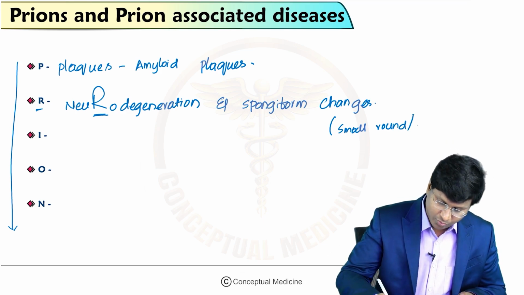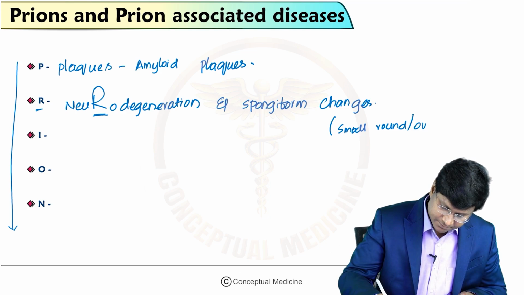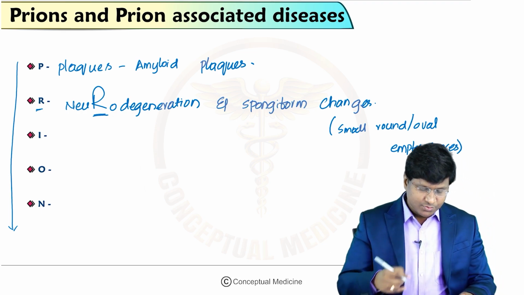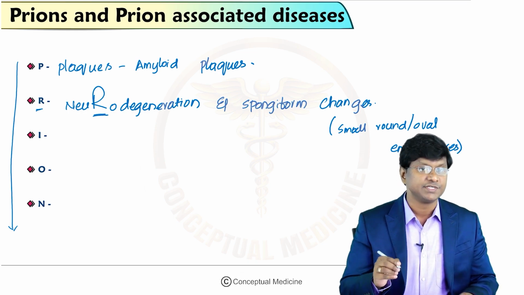So that is what you mean by spongiform changes.